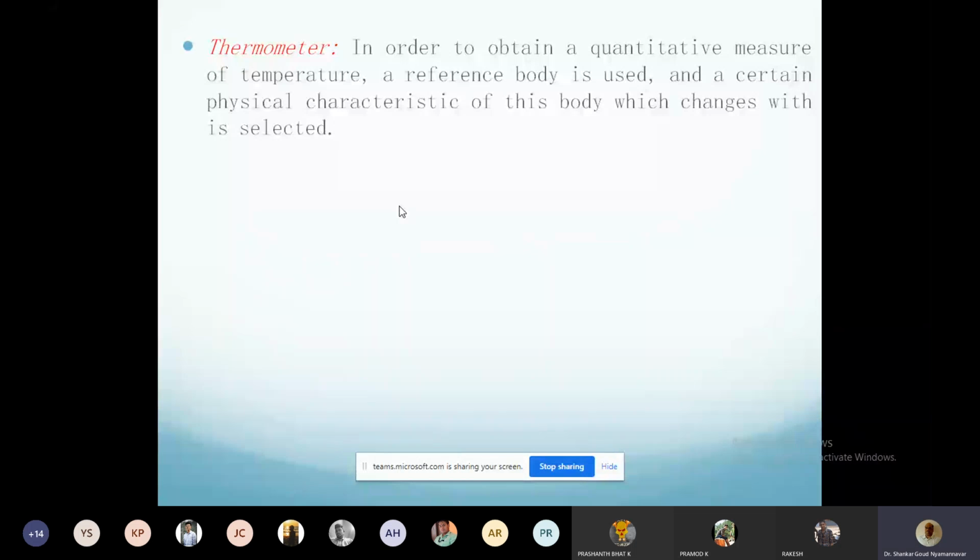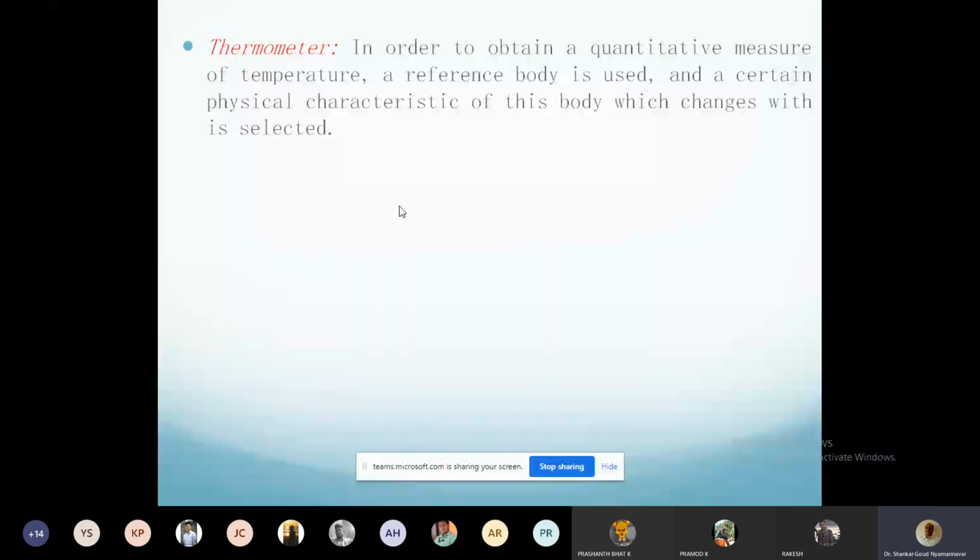Let's say mercury initially is at room temperature, 35 degrees, and you keep the thermometer bulb in it, the mercury level decreases. It will fall, right? It will reduce, right?